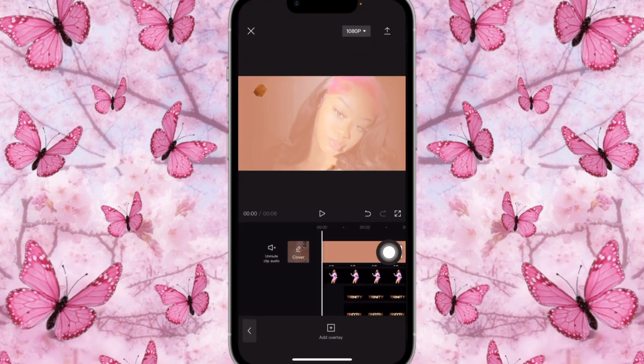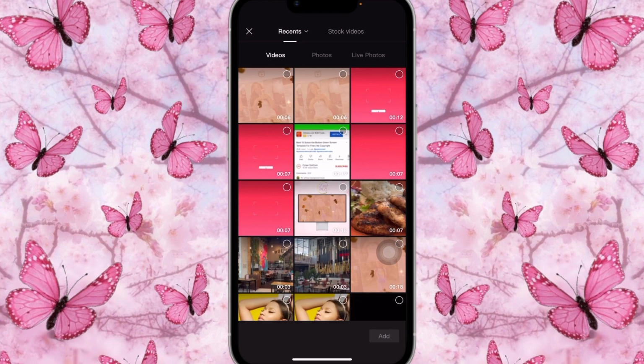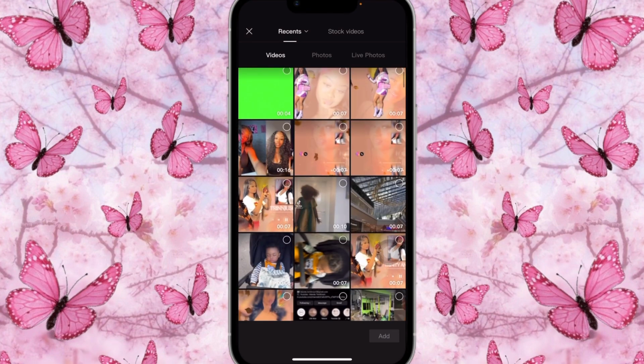You guys are going to screen record it. Once that is done, you're going to click on add overlay, and you're going to add that video of that subscribe button. So this is it right here.